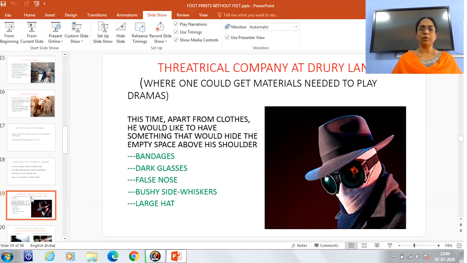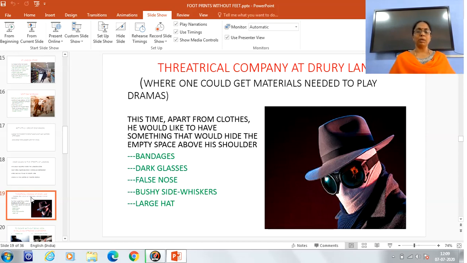Next, at the Drury Lane theatrical company. So what do you mean by theatrical company? A theatrical company is one where one could get materials needed to play dramas or enact skits. That is, the makeup items.